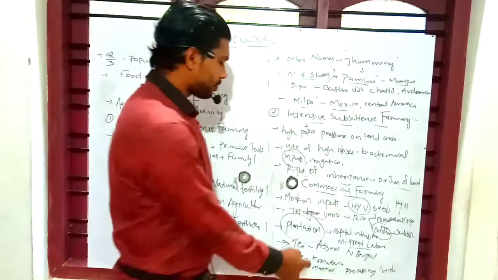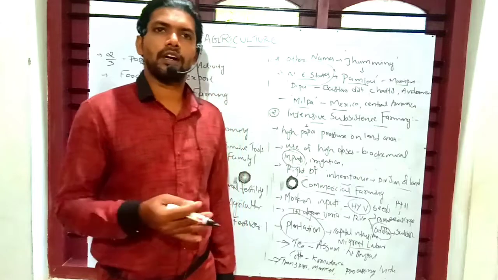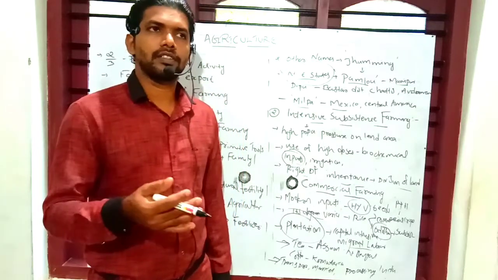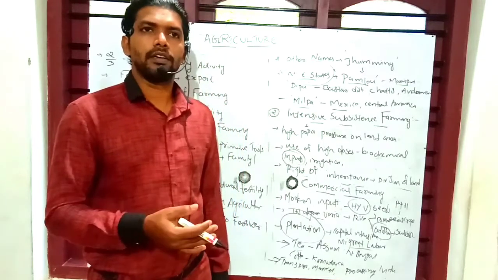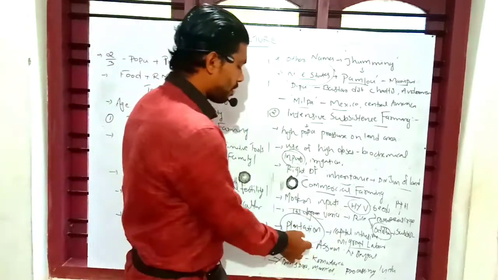In India, the different plantation crops are tea, coffee, rubber, cardamom, and banana. A lot of plantation crops can be seen in India, and tea is famous in Assam.